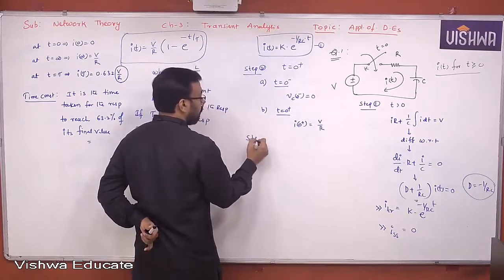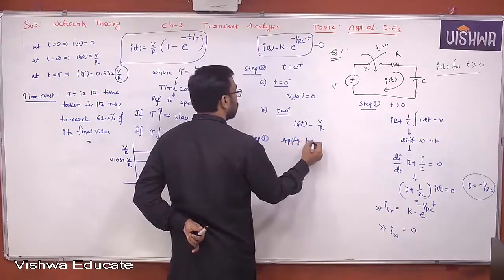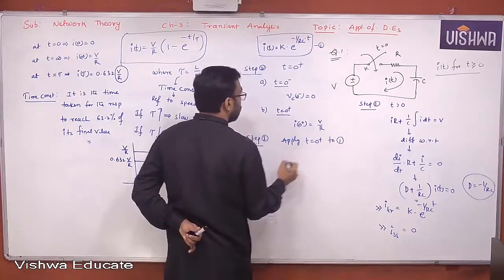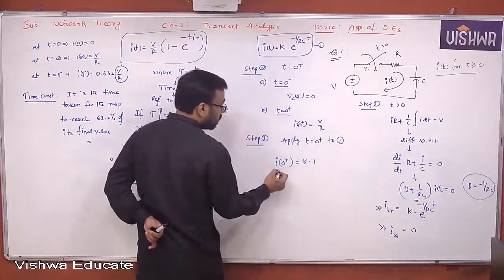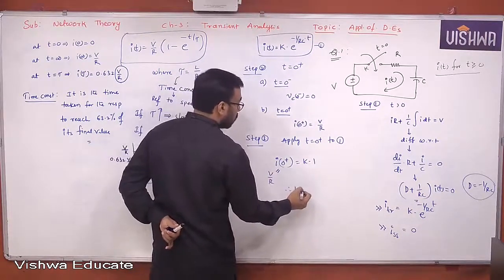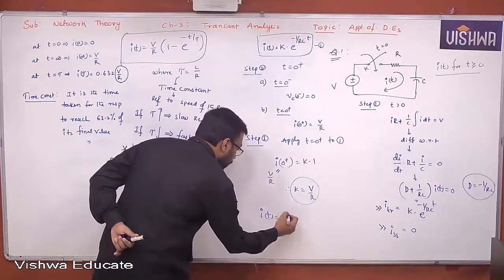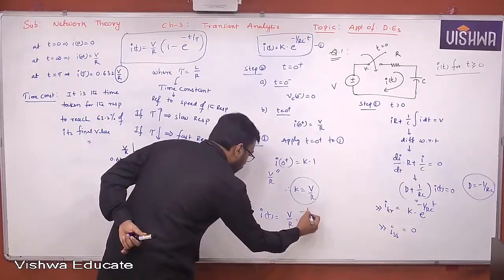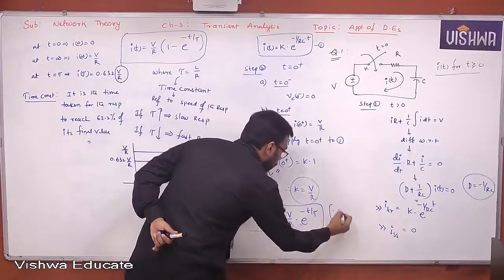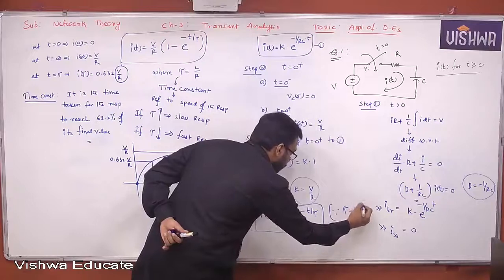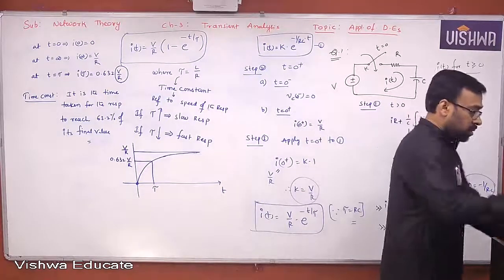Now step 3. Apply T equal to 0 plus conditions to equation 1. If you apply, I of 0 plus is equal to K into 1. But what is this value? V by R. Therefore, K is equal to V by R. And now you find the total response. I of t will be V by R into e power minus t by tau, where tau is equal to RC. The time constant again. Understand all of you, okay?